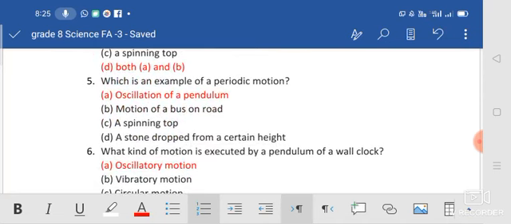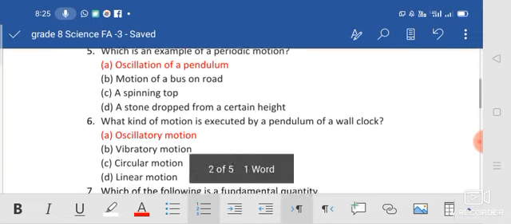Next one, which is an example of periodic motion? Oscillation of a pendulum, motion of a bus on road, a spinning top, a stone dropped from a certain height. Periodic motion means it should take the same time to return. So oscillation of a pendulum is a periodic motion, because the time it takes to go is the same time it takes to come back. Okay, so that is periodic motion.